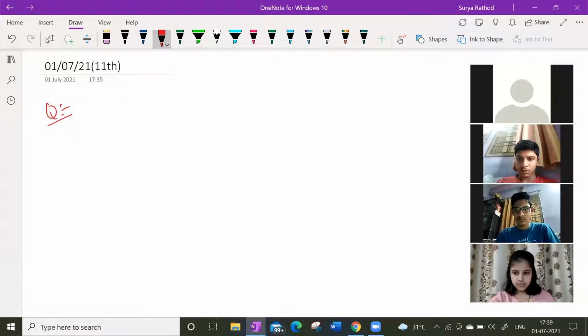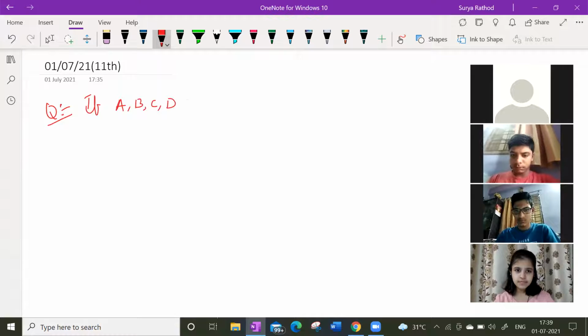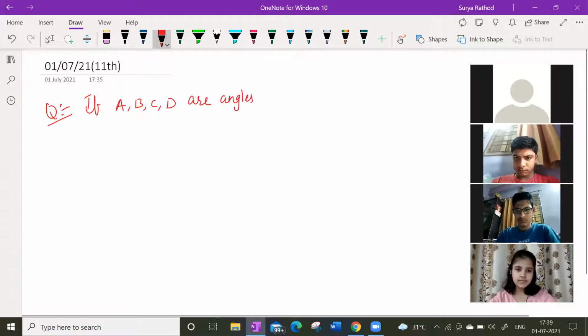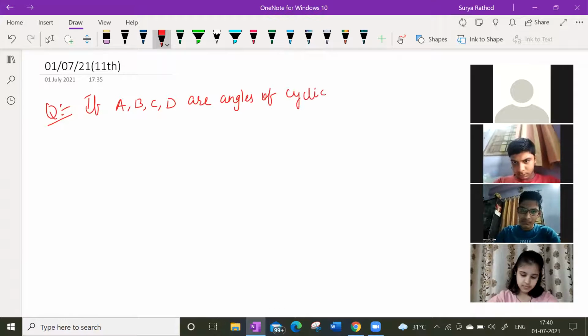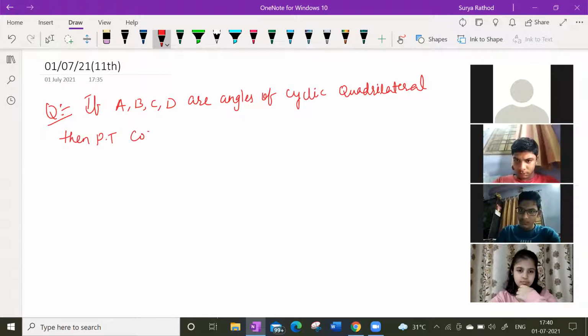If A, B, C, D are angles of a cyclic quadrilateral, then prove that cos A plus cos B plus cos C plus cos D is equal to 0.